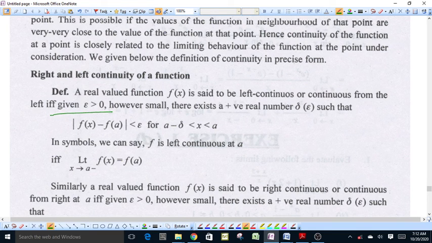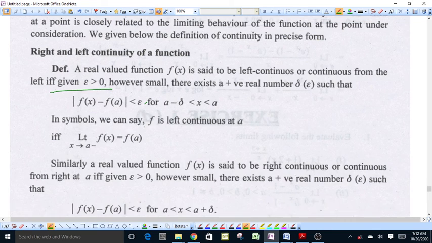That is, the difference of the function and the value of the function at point a becomes very small, less than epsilon, for a - delta < x < a, that is in the left delta neighborhood of point a. Symbolically we can say the left limit of f(x) is equal to the value of function at point a.